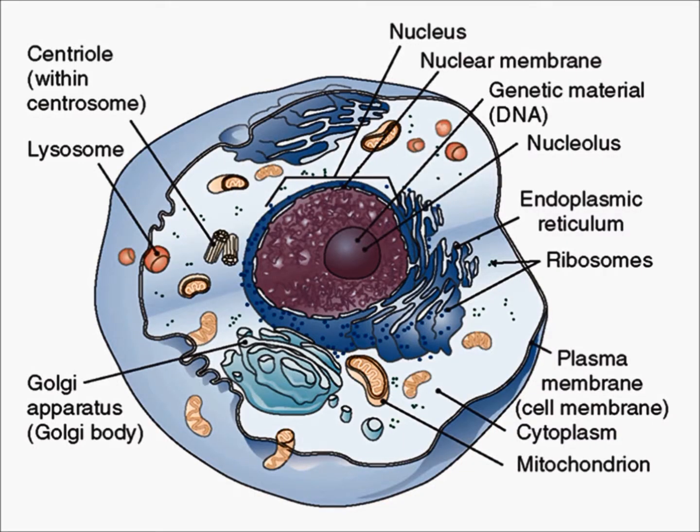Points to be remembered in this lesson are: all living organisms are made up of cells and their products. All cells are formed from pre-existing cells. All cells are made up of similar chemicals and show similar metabolic activities. The functioning of an organism depends upon the functions carried out by the interaction of different cells present in the organism.